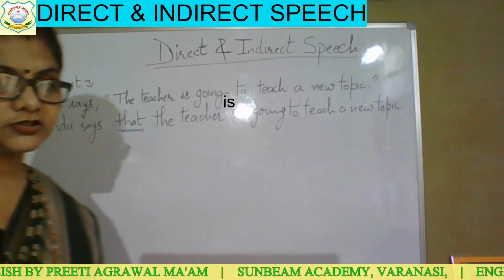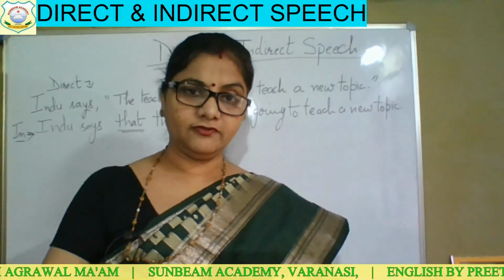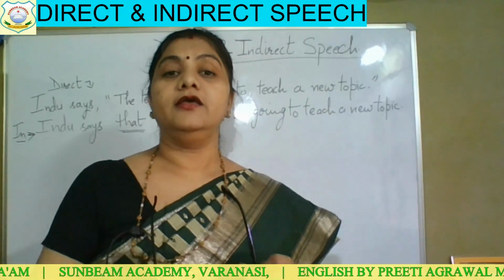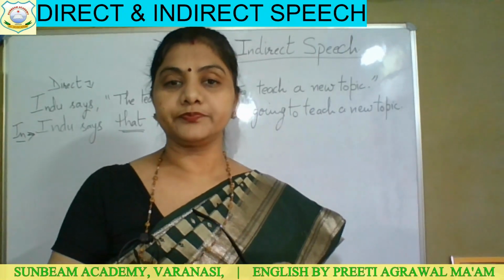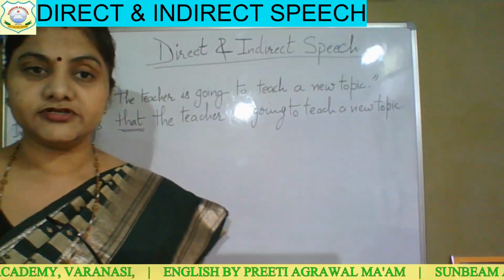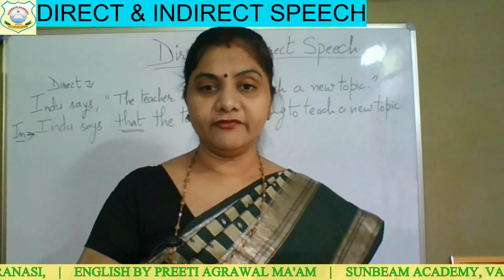So there will be different conjunctions. There are different types of sentences, and for different types of sentences I will be telling you different conjunctions also. Interrogative sentence has a different conjunction, and so do exclamatory, affirmative and imperative sentences.